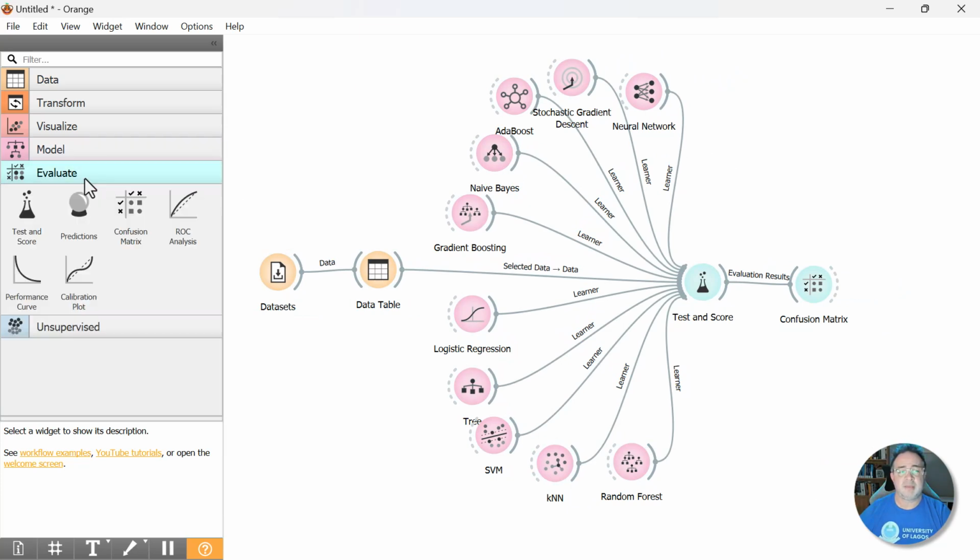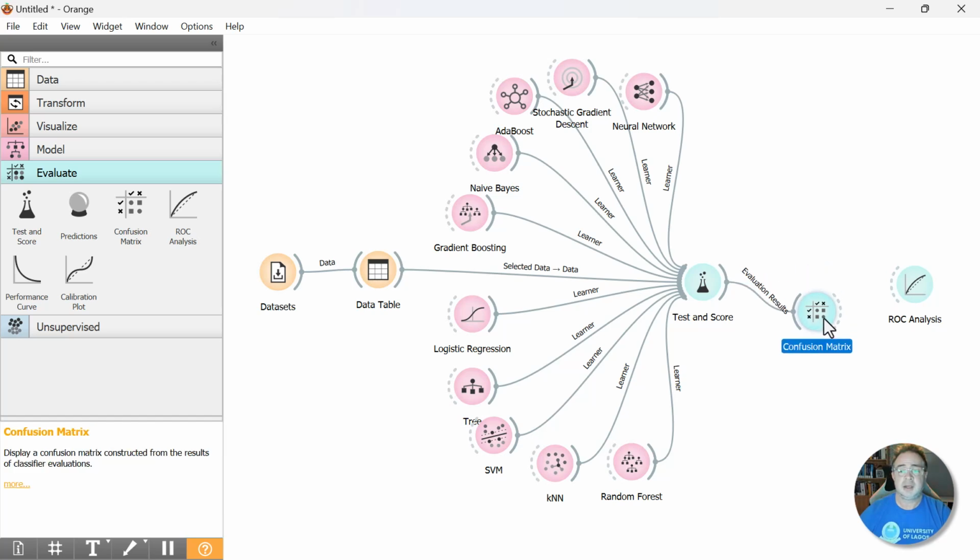We'll go to the Evaluate panel on the left-hand side, and we'll click ROC Analysis. That stands for Receiver Operating Characteristics, but we won't get into that in this video. I'm going to do something wrong, so I want to show you what Orange will do if you try to connect two widgets that don't go together. If I try to connect Confusion Matrix to ROC Analysis, it won't do it. Okay, it won't do it. And that's because the input of one widget has to match the output of another. And we'll get into all that again later on.